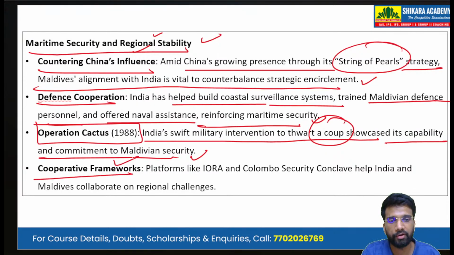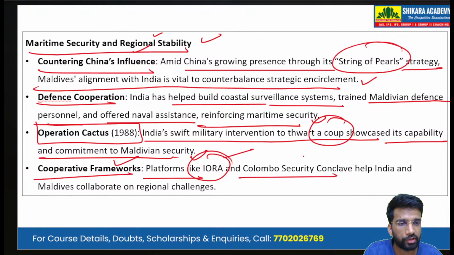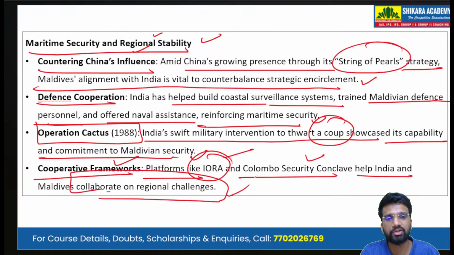Fourth is the cooperative frameworks. Platforms like the Indian Ocean Rim Association and the Colombo Security Conclave help India and Maldives collaborate on regional challenges. So IORA and the Colombo Security Conclave provide a multilateral platform on which India and Maldives can engage.